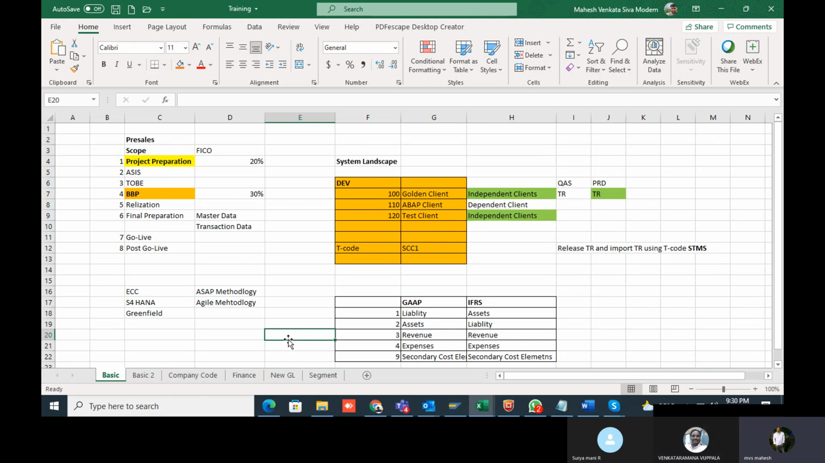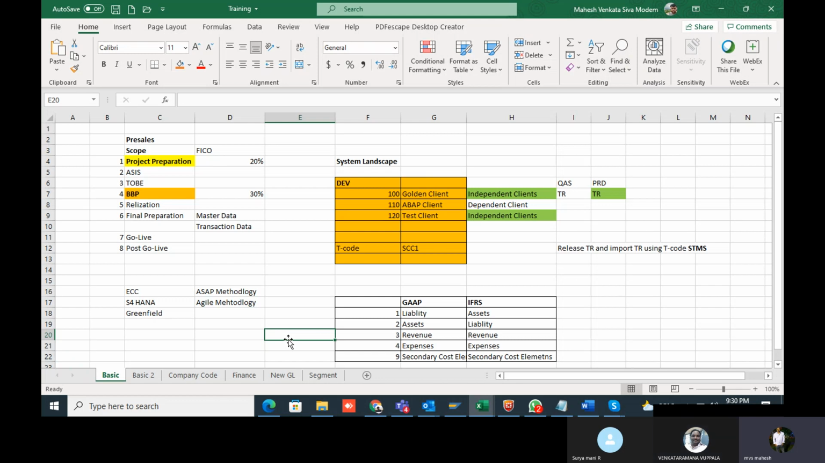Sometimes in earlier implementations, signing off the BPP took more than 3 months. But nowadays no one is taking that long; hardly it will take 5 to 10 days. Earlier it was like that, before 2015, I believe, because of the time taken due to client, user or consultant mistakes. Nowadays they are doing it in a very good manner.